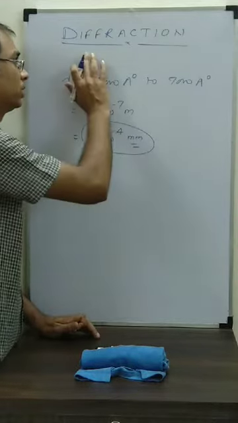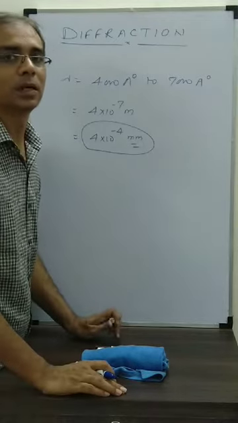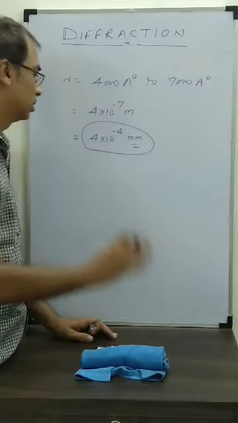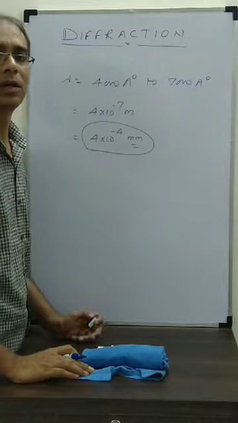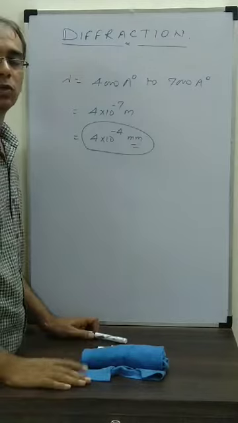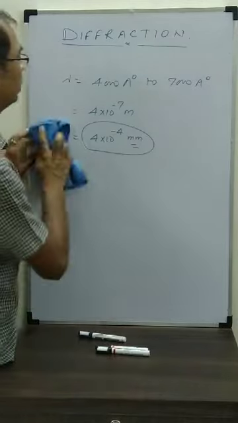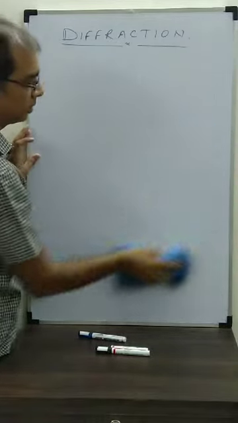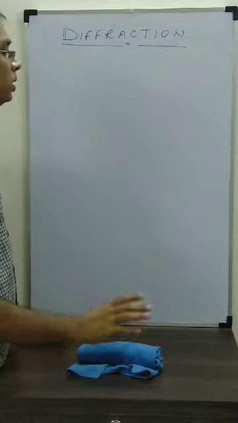So if at all we have to see diffraction in light, we have to make an experimental setup. In that only we can observe the diffraction. Reason? Because the wavelength of light is very small, whereas sound we are observing on a daily basis. So diffraction again is what? Bending of light through sharp edges, through small openings. And we see it in a predominant, observable way when the size of the opening is equal to the wavelength of the wave.